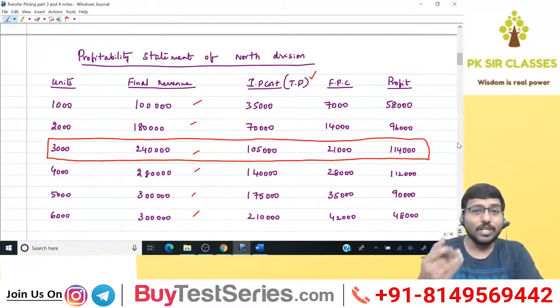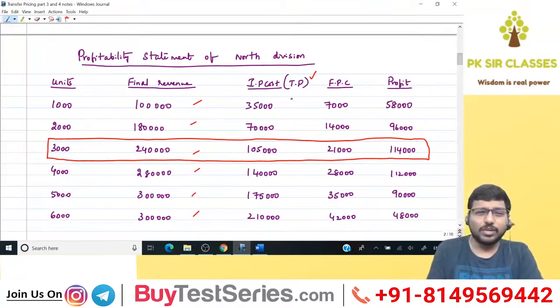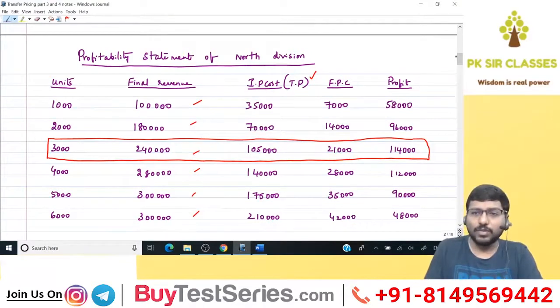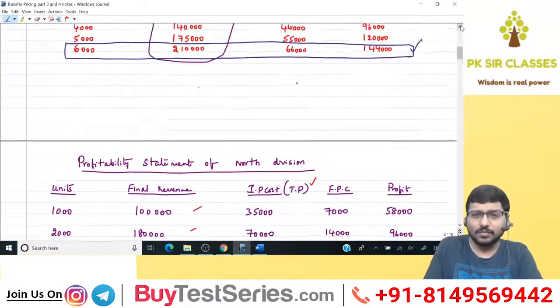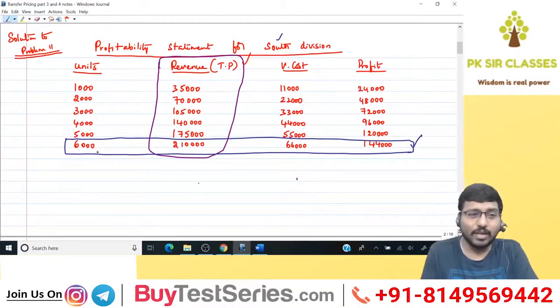the receiving division will have its own cost, which is nothing but further processing cost. So I just reduced that from the final revenue, that is, the revenue of the receiving division. I got the profit. So here I have seen that the supplying division, or South division, would like to manufacture 6,000 units, because at 6,000 units its profit is maximum.